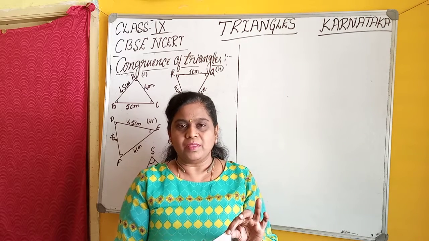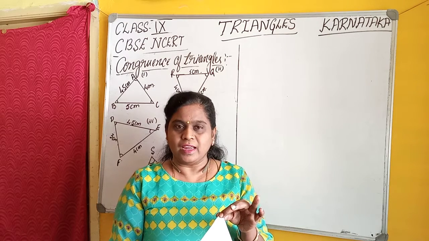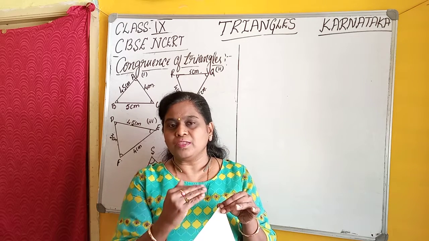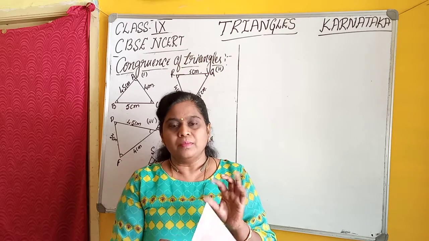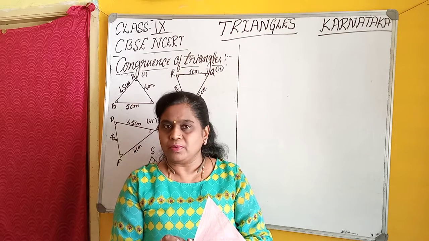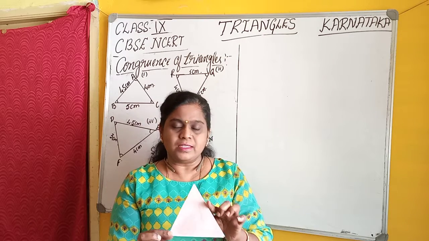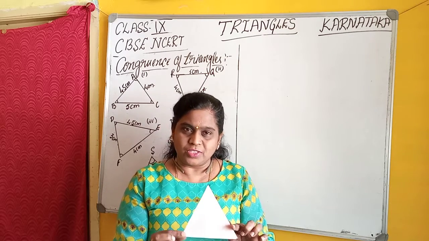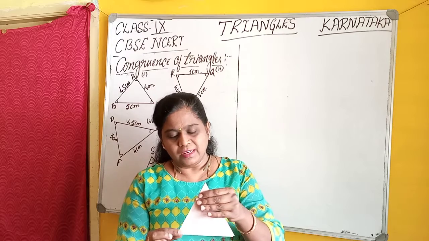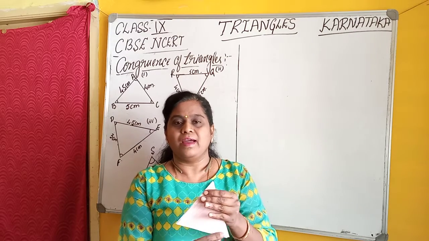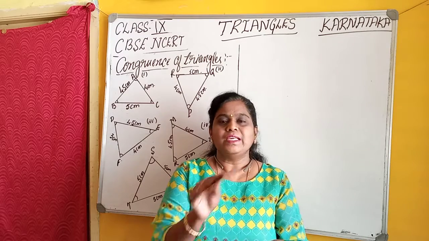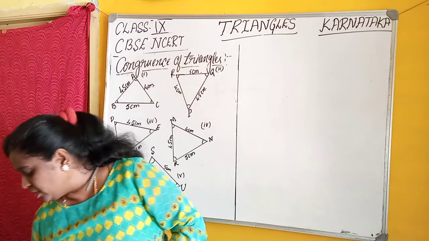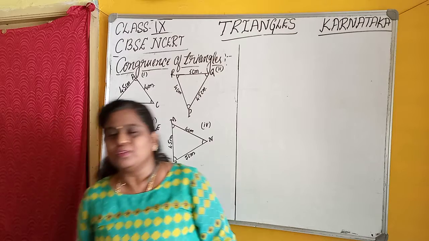We should keep the triangles so that the corresponding sides are equal. Here these two sides are equal, and these two are equal, therefore these are corresponding angles, and this is the base. Both bases have the same length. If we keep one on the other and they get superimposed, then those are called congruent triangles.